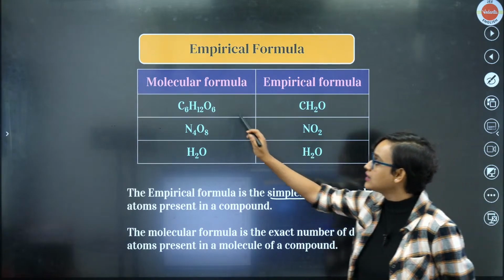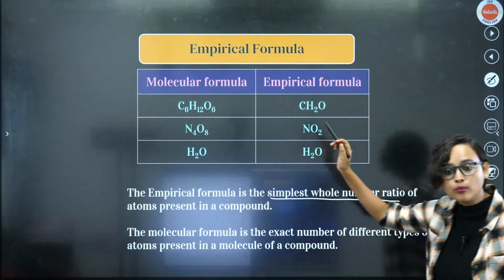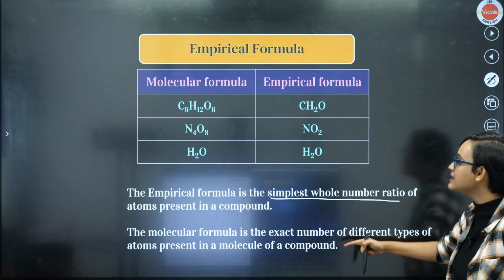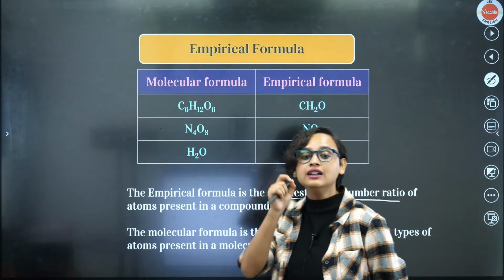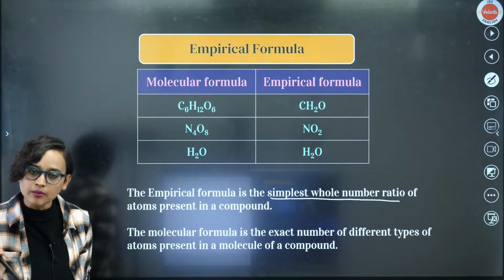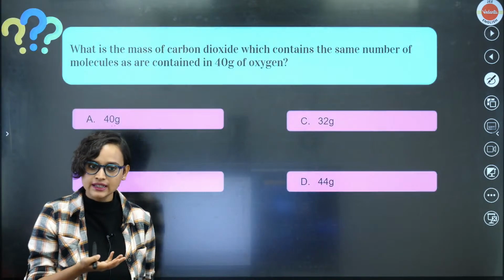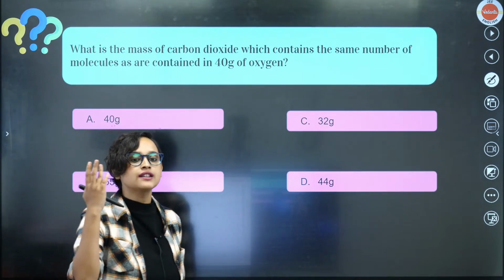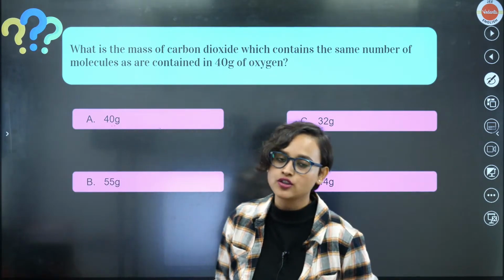Molecular formula gives the exact number of atoms present in a molecule of a compound, whereas empirical formula is the simplest whole number ratio of atoms present in a compound. This was very easy, right? Now let's solve some of the questions.